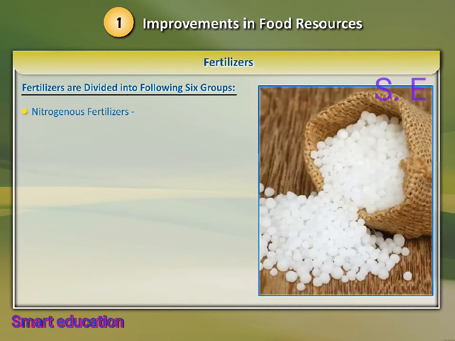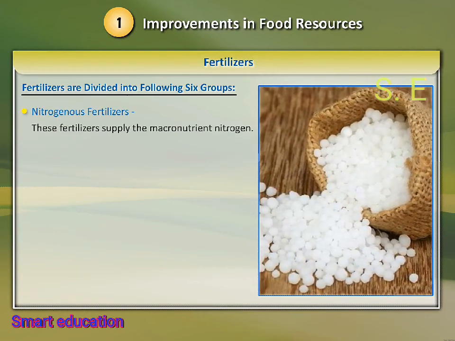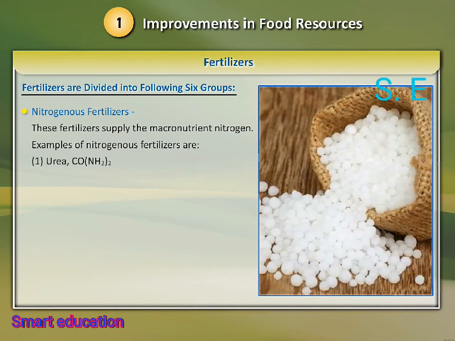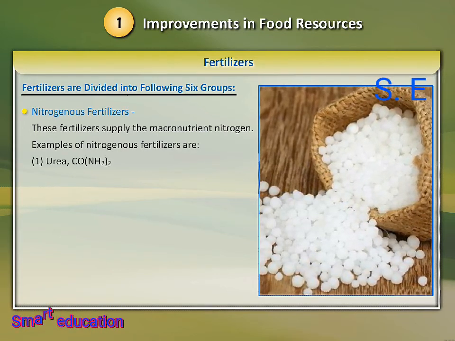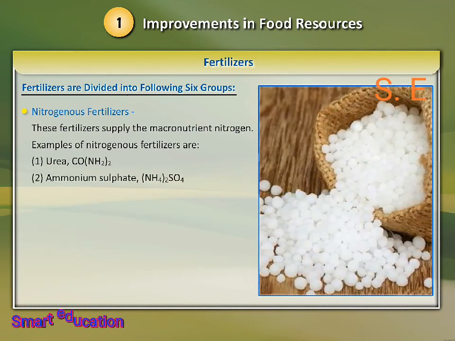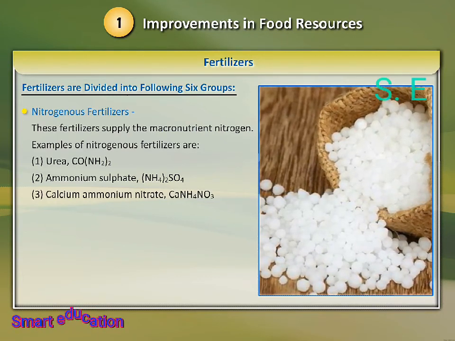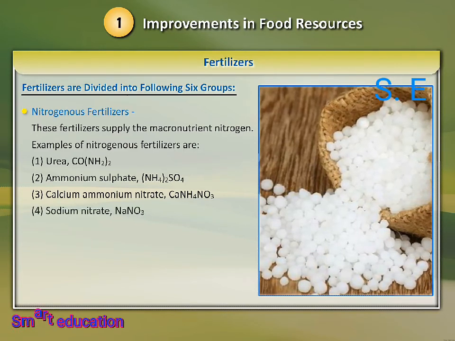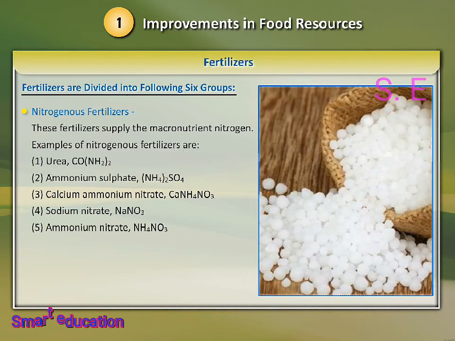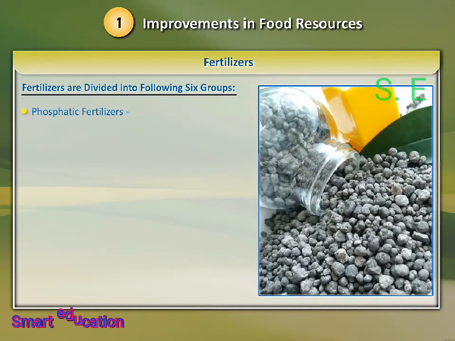1. Nitrogenous fertilizers. These fertilizers supply the macronutrient nitrogen. Examples of nitrogenous fertilizers are: 1. Urea, CO(NH2)2, 2. Ammonium sulfate, (NH4)2SO4, 3. Calcium ammonium nitrate, 4. Sodium nitrate, NaNO3, 5. Ammonium nitrate, NH4NO3.